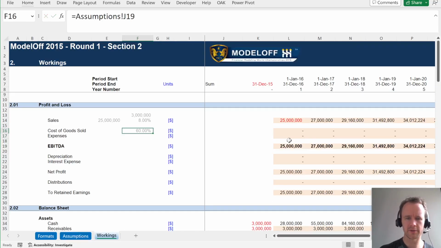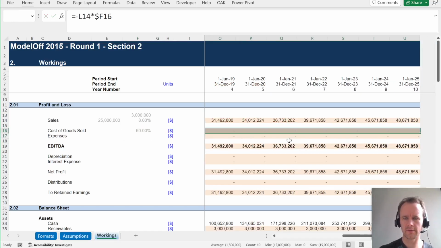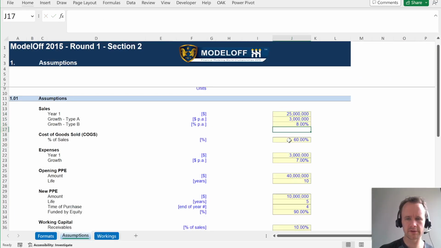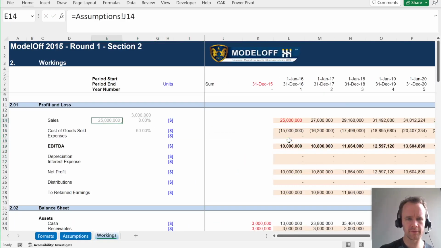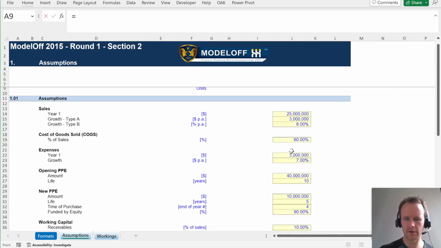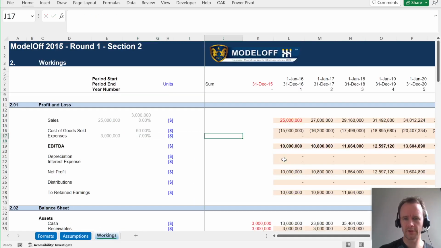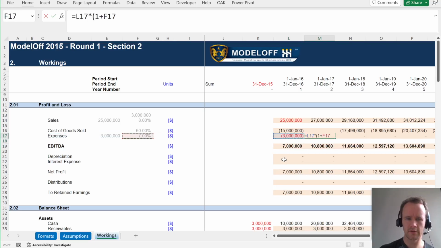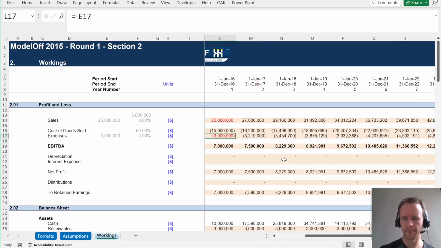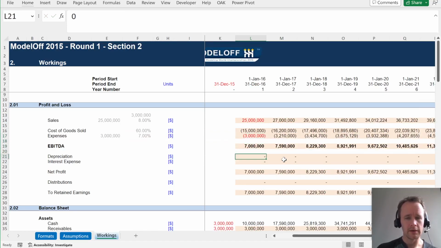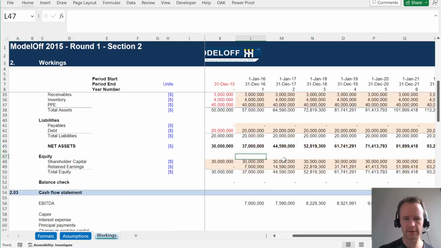Then my COGS, again, I'll do the same thing here. Just link my 60% there. So minus that times that. Carry across. My expenses, same deal. I've got a year one figure, which is here. And I've got a growth figure, which is here. So minus this, and then this times 1 plus this. Okay, happy days. So to get to my depreciation, I'm going to have to do an asset schedule.